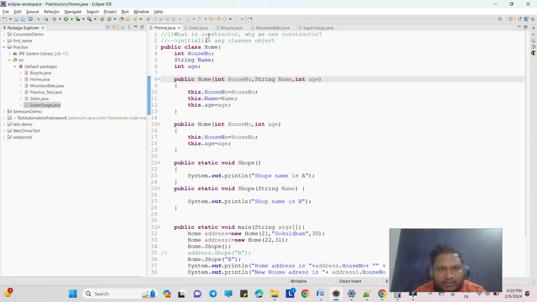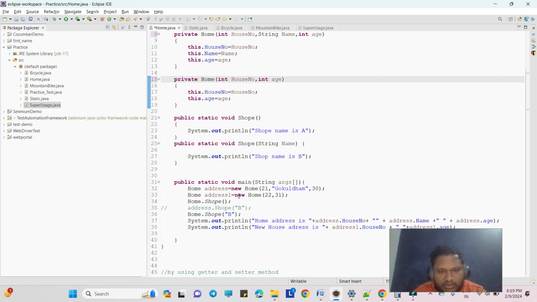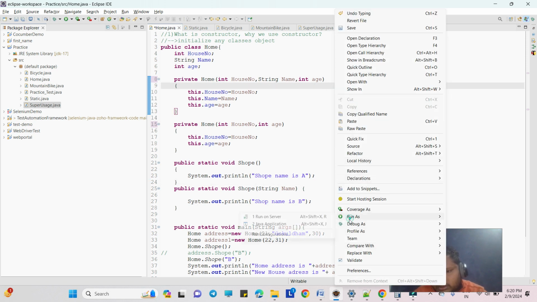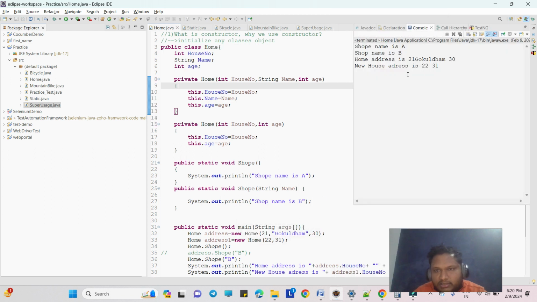Let's see this example. Here, in this single class, we can declare the constructor, the Home constructor, as private, and similarly with this one. Now if we run this program, it will not give us any error, because we are declaring the private constructor within the single class only. If we run this program, it will not give us any error.